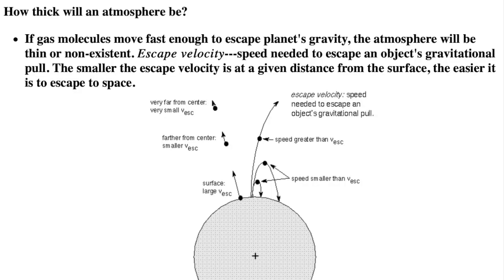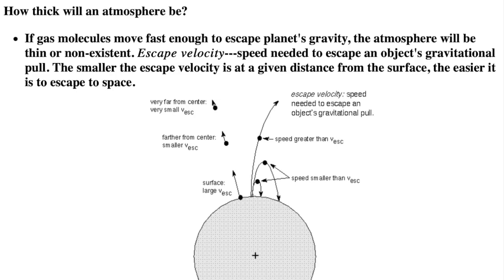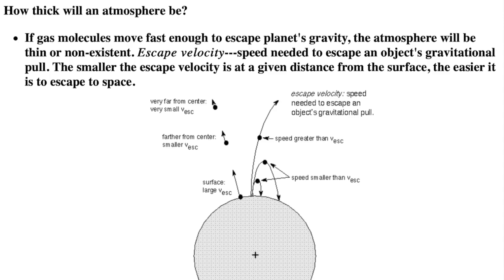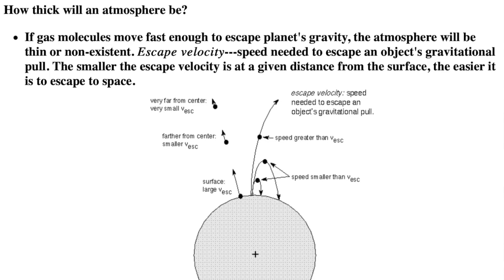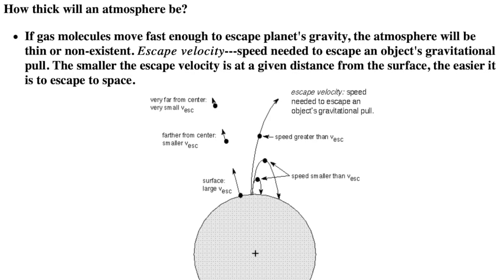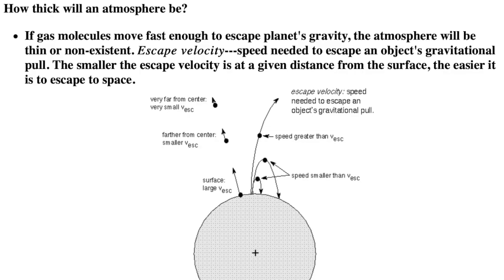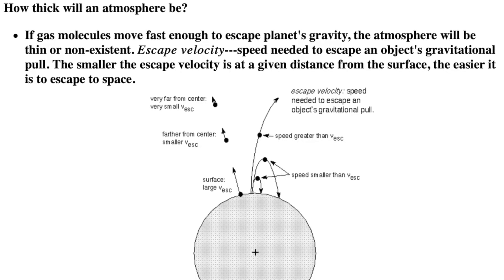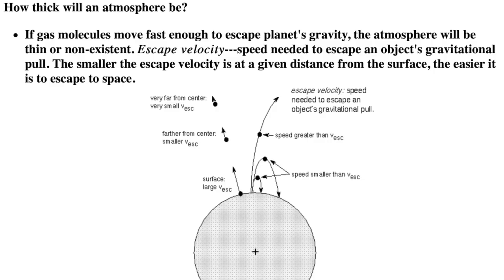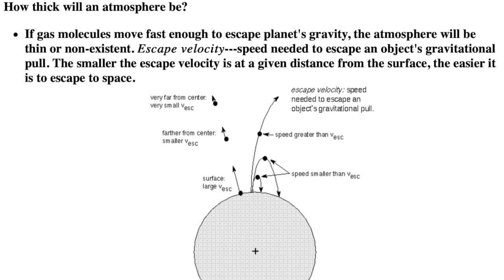Before we look at the processes in an atmosphere, let's look at why some planets even have an atmosphere and others do not. If gas molecules move fast enough to escape a planet's gravity, the atmosphere will be thin or non-existent. That statement tells us the two things we need to explore here: the planet's or moon's gravity, and gas molecule speeds, which depends on the temperature of the gas. Let's start with the gravity part.